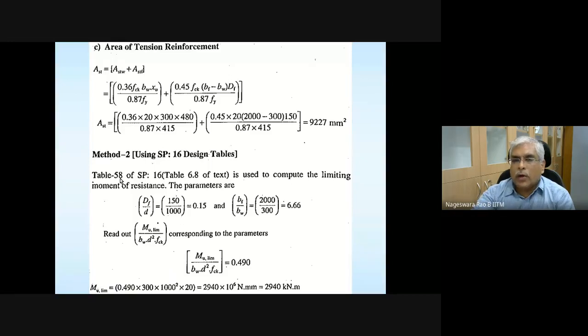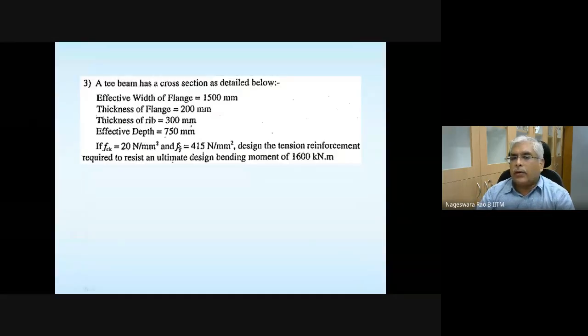Okay, so one more example is given here. You can go through this. It's all self-explanatory. Here, you need to design tension reinforcement to resist some given moment. So instead of limiting moment of resistance, you need to find the area of steel to resist this.